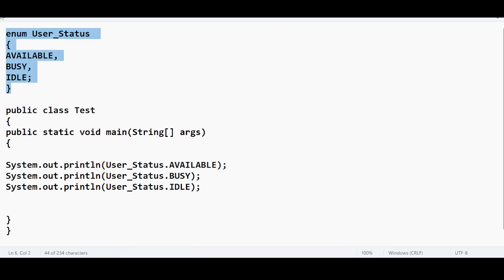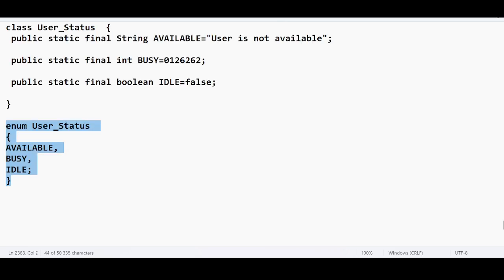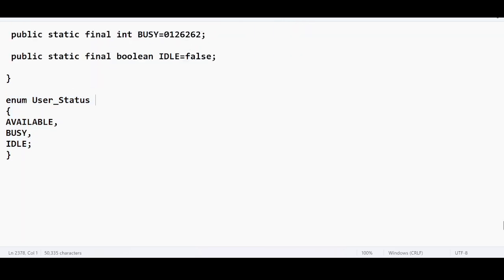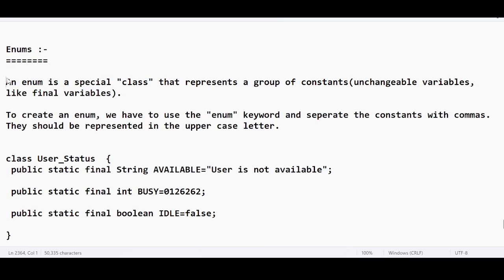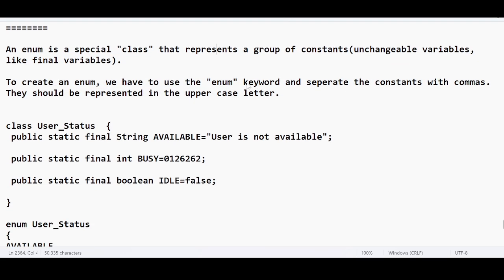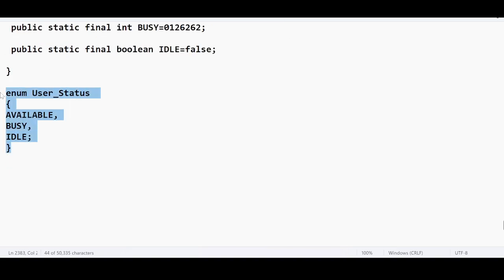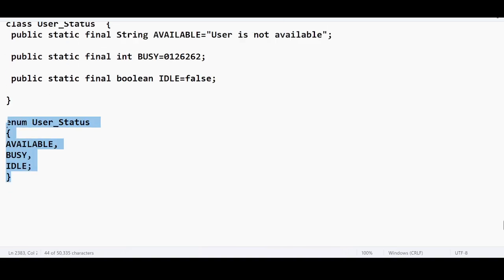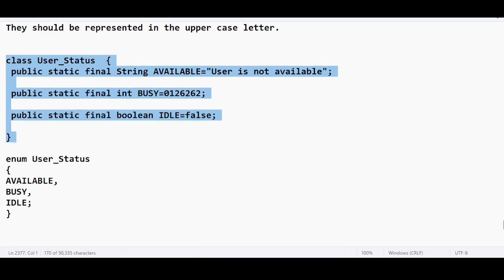Yes, no? This is the introduction about enum. To represent constants, this is the ideal definition of the enum. To represent a set of constants, unchangeable variables, you can use the enum type. When you use the enum type, this much code has been reduced to this much.